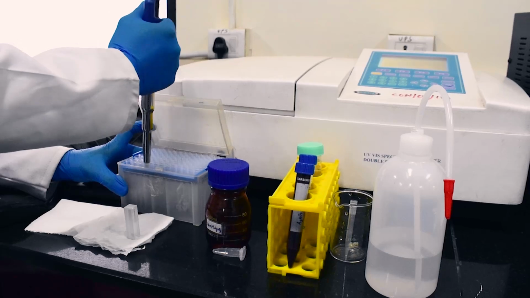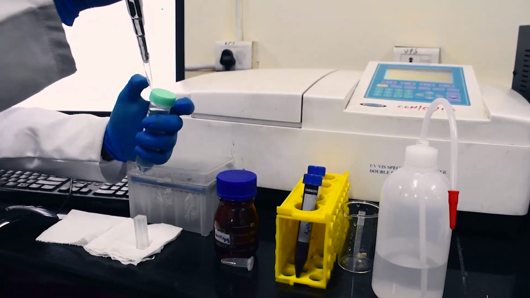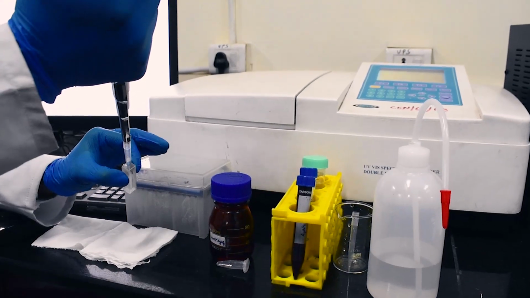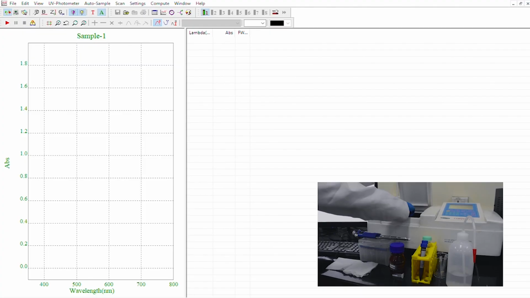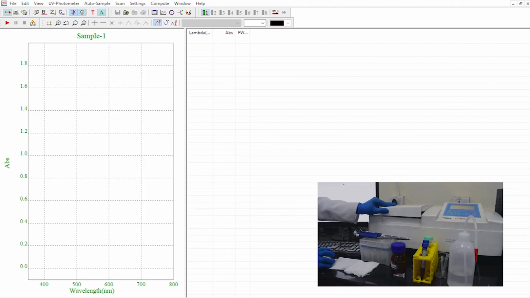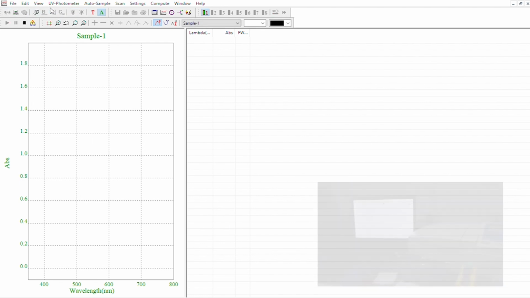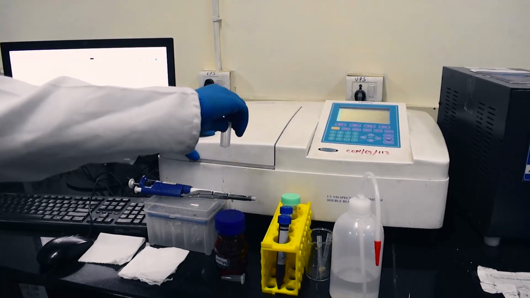After calibration, perform a blank reading with ultra pure water, which is the solvent we used, and press the 0 option on the software. Once completed, discard the water and add the sample to the cuvette.